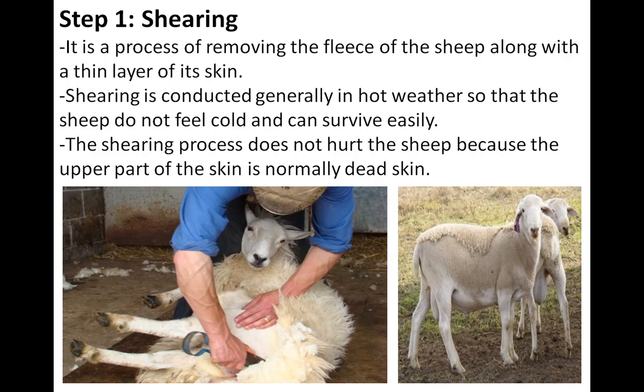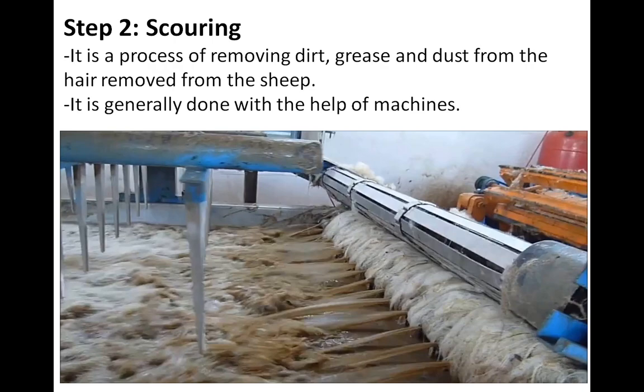In this step, the wool straight off a sheep is known as greasy wool, or wool in the grease. Meaning, the hair that we remove from the sheep contains the sheep's dead skin, sweat residue, dust, grease and dirt, correct?